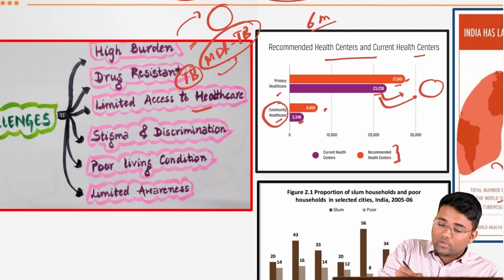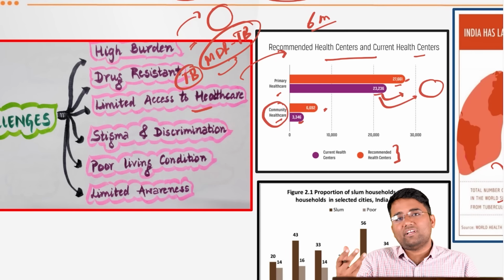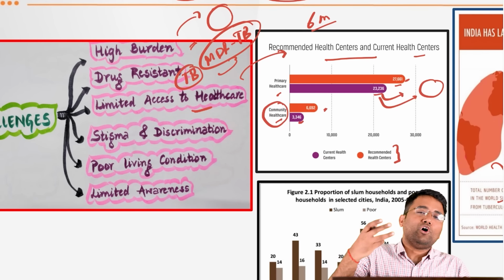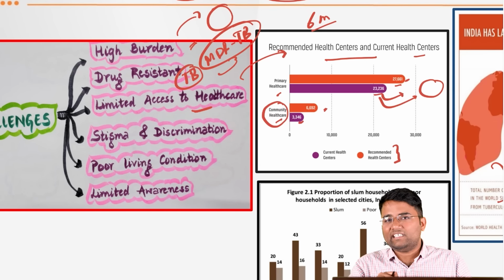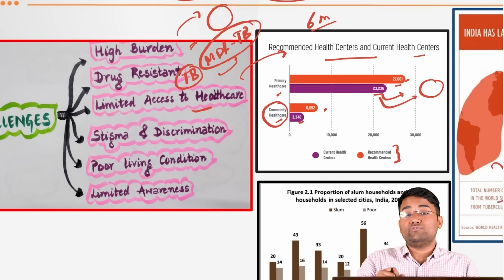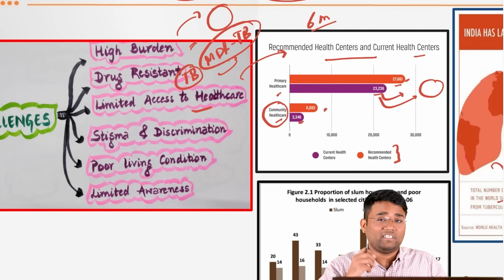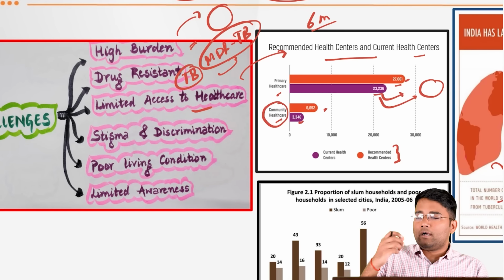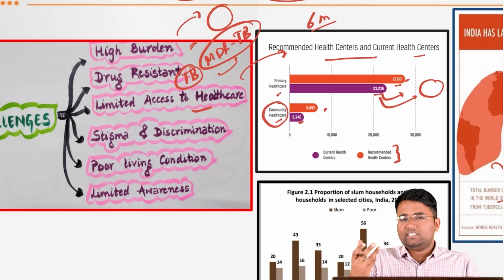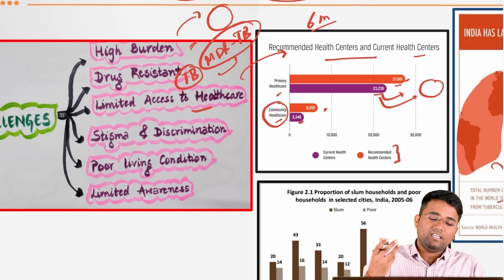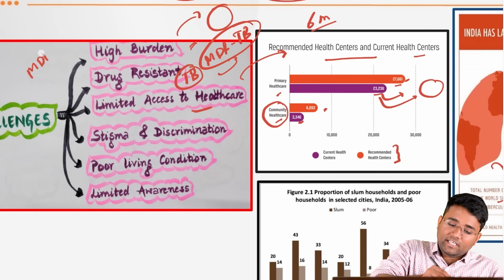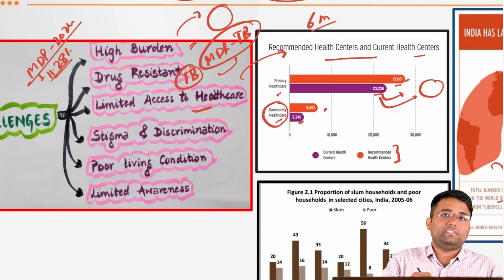Also, limited access to healthcare because of the poor doctor-patient ratio, because of the poor availability of primary healthcare centers and community healthcare centers, because of the high cost involved in the private sector, because of the high out-of-pocket expenditure, because of high poverty. For example, the Multidimensional Poverty Index 2024 says that the multidimensional poverty headcount ratio is around 11.28%.